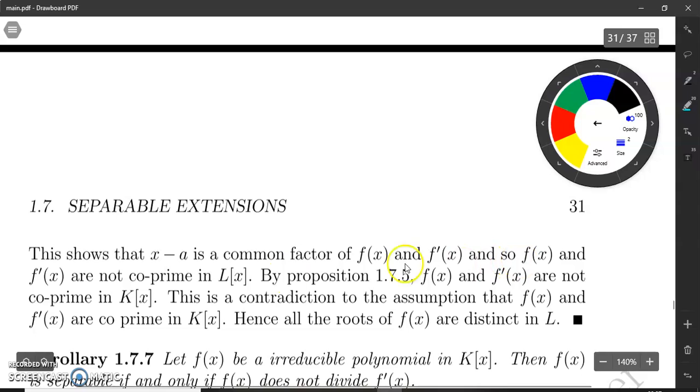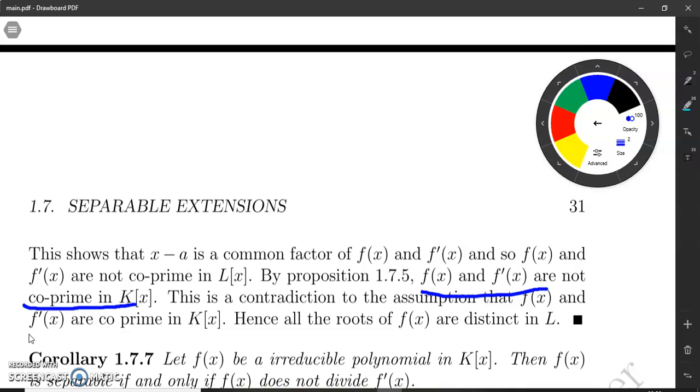It means they are not co-prime in Lx because they have a common factor, and so they will not be co-prime in Kx by the previous corollary. This is a contradiction because we have assumed that f(x) and f dash x are co-prime in Kx. It means our result is true, that is, all the roots of f(x) are distinct in L.